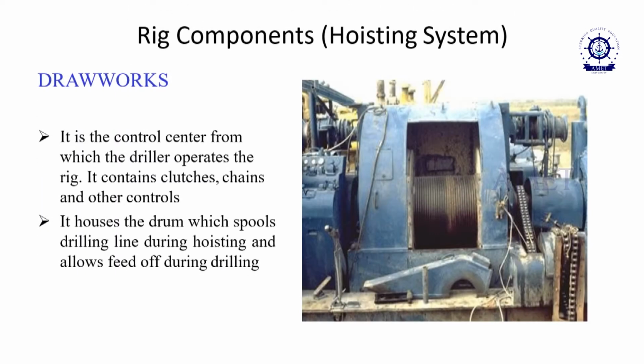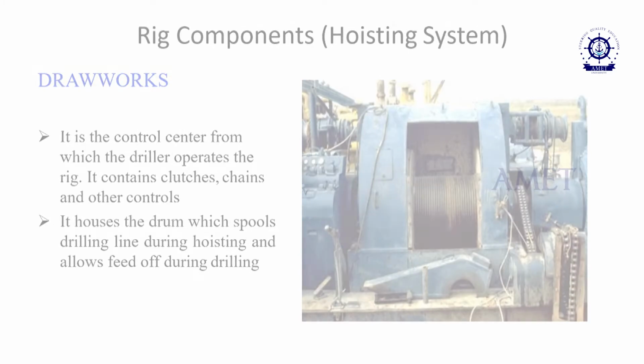Now, we have to go for draw works. Draw works means it works like a winch. All the pulleys will be used, and it will be controlled through the draw works. It is connected at the center, where the drill operator runs the rig. It contains clutches, chain and other controllers to control the drill string. It houses the drum which spools the drilling line during hoisting and allows feed off during drilling.